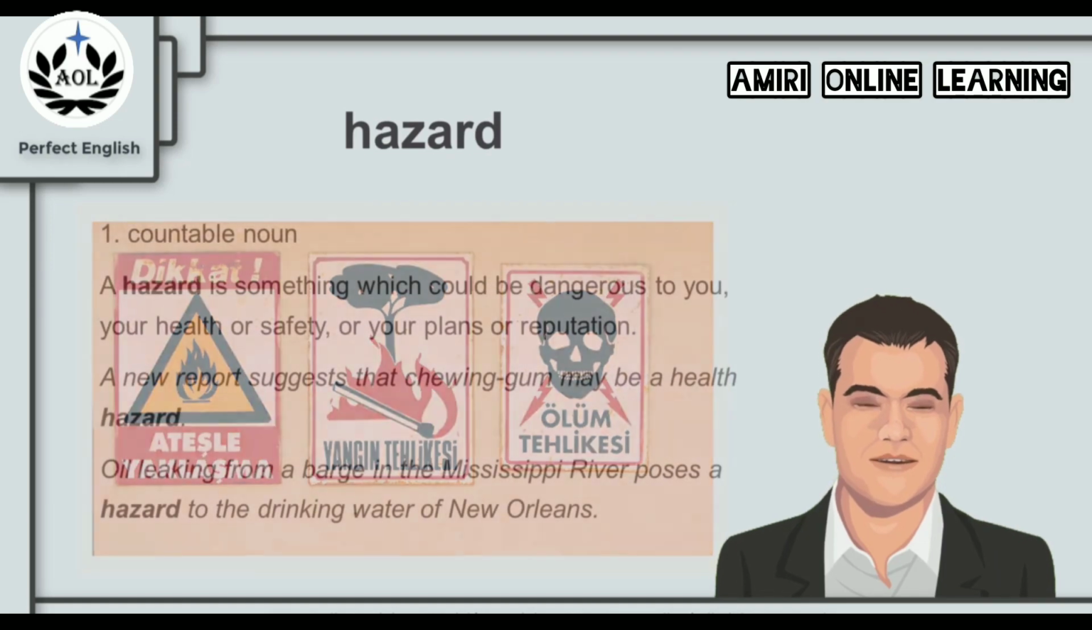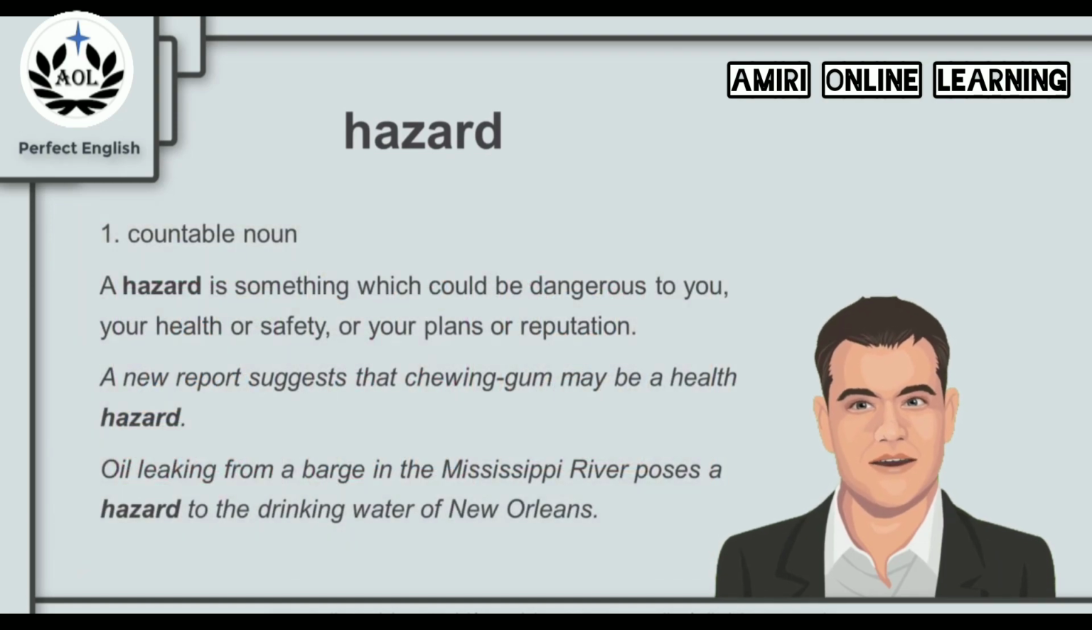Let's find out. A hazard is a countable noun. A hazard is something which could be dangerous to you, your health or safety, or your plans or reputation. For example, a new report suggests that chewing gum may be a health hazard, may be dangerous to your health. Another example, oil leaking from a barge in the Mississippi River poses a hazard to the drinking water of New Orleans. So this could be dangerous.